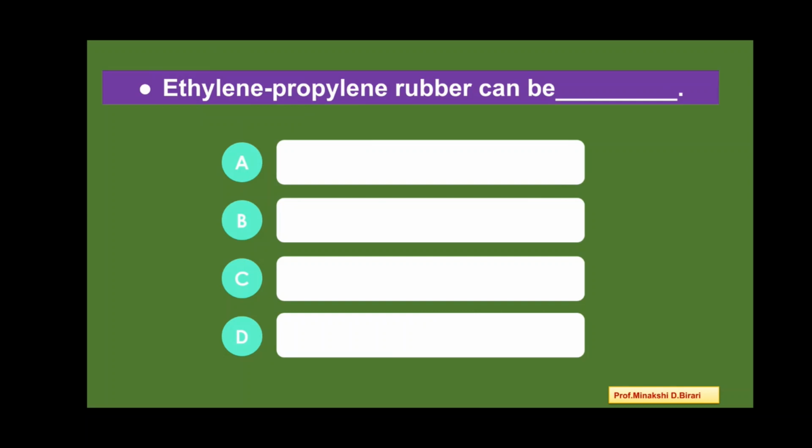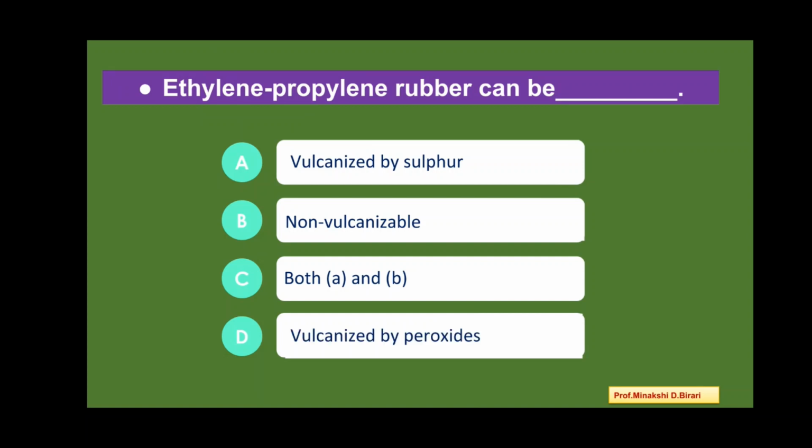Next question. Ethylene propylene rubber can be dash dash. Option A, vulcanized by sulfur. Option B, non-vulcanizable. Option C, both A and B. Option D, vulcanized by peroxides. So, what is correct answer? Option D. Ethylene propylene rubber can be vulcanized by peroxides.